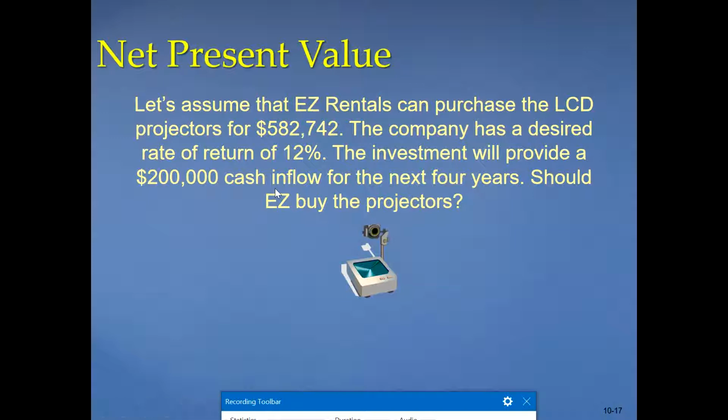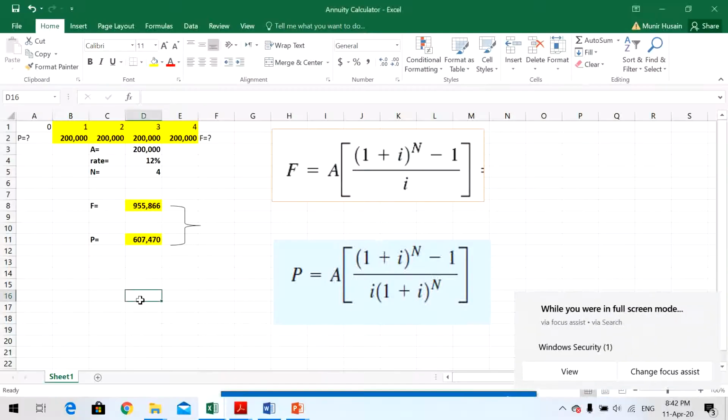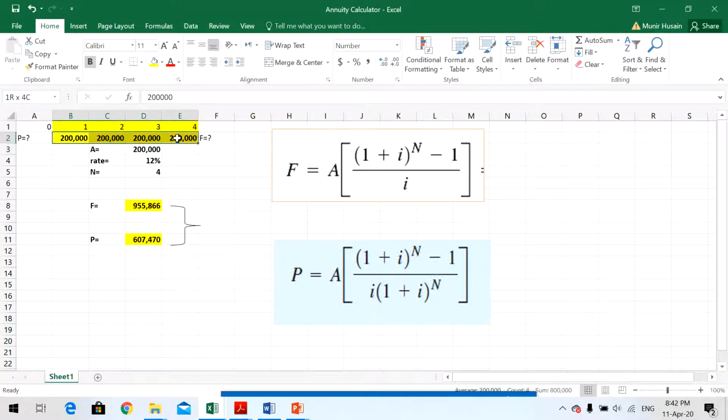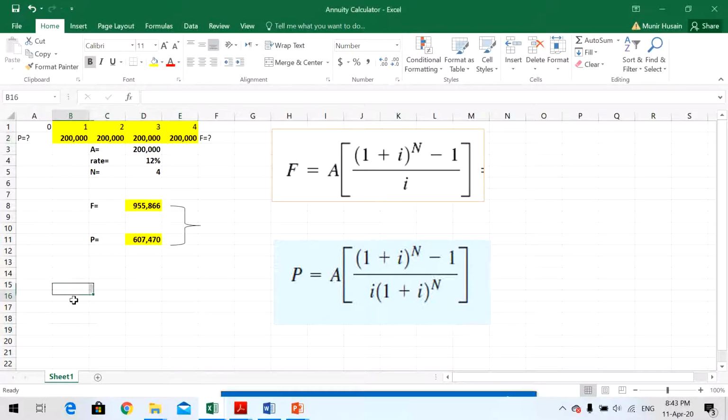Now, how to calculate a net present value? This is the same example which we discussed before as well. This was the given information. These are our cash inflows for the next 4 years. Now, if you purchase this equipment at 582,742, what is the cost of this projector?